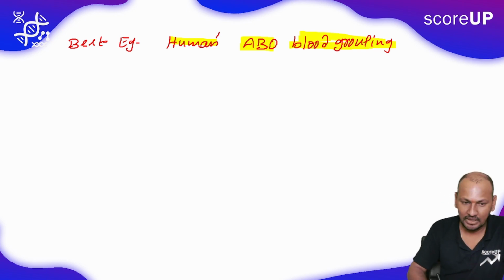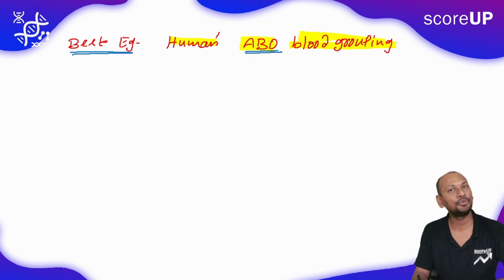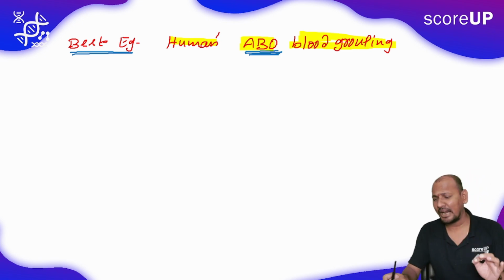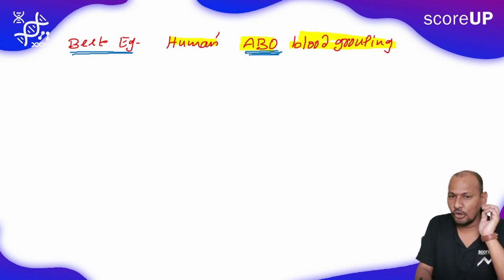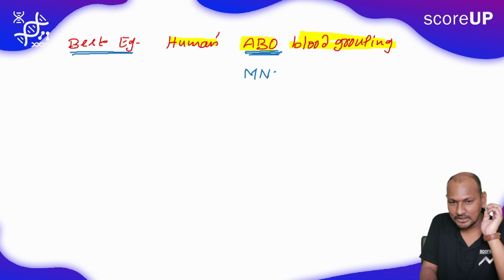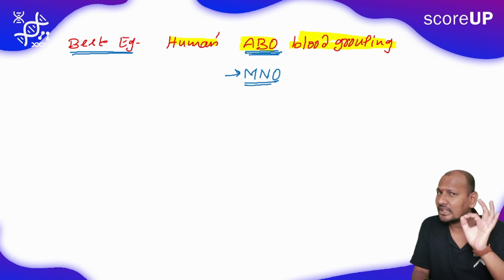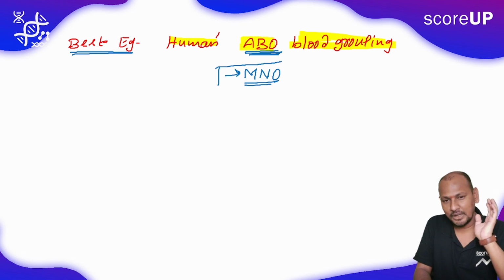Remember very carefully. As per the blood grouping, more than 80% of the human population are having ABO type of blood groups. More than dozens of types of blood groups are there in our human population all over the world. The most common is ABO, and another similar manner of blood grouping is MNO. Technically, MNO type of blood grouping is not given in your NCERT or in your entrance examination, but I will explain it later.